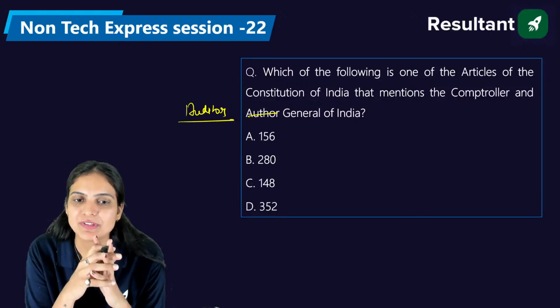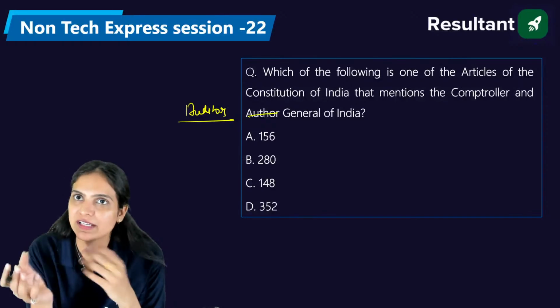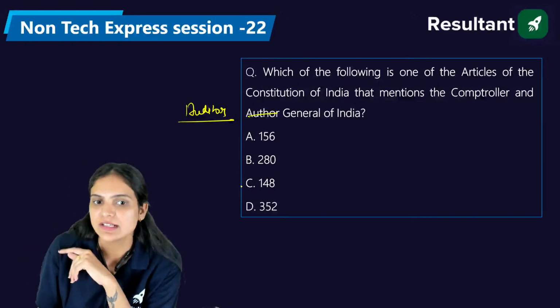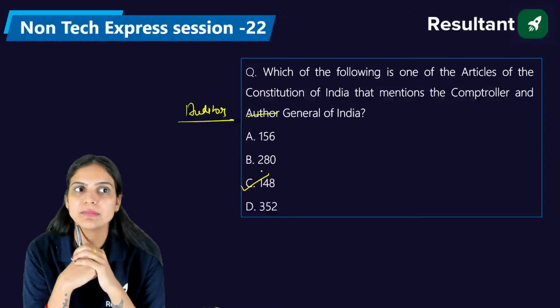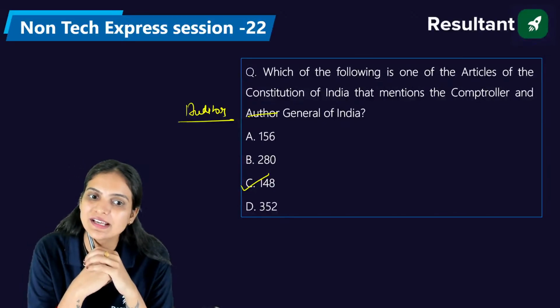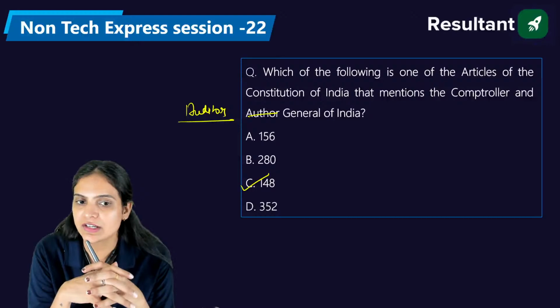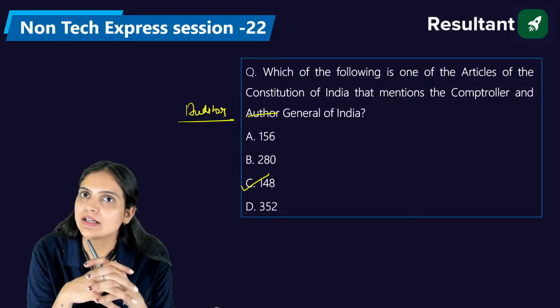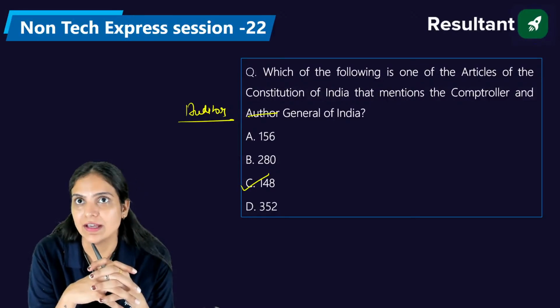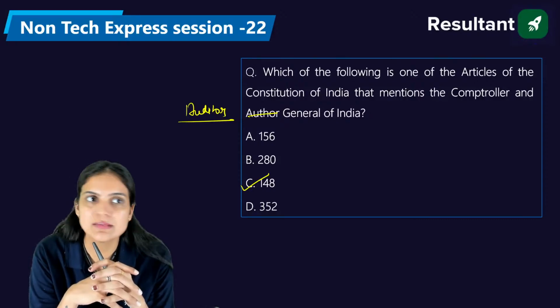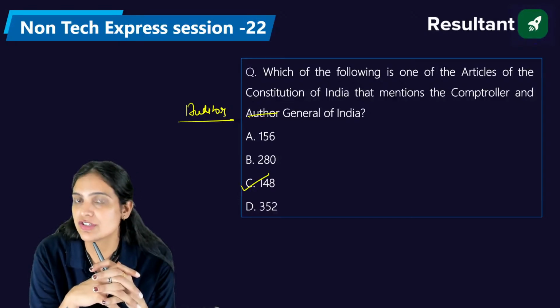So, see, the right answer is 148. The Comptroller and Auditor General is generally considered as the guardian of the public wallet, and he is the person who takes care of the financial activities of the Consolidated Fund and the Contingency Fund of India. Under Article 280, we have exactly, Girish Chandra Murmu is the present Comptroller and Auditor General of our country. Now we have Article 280, in which we have the Finance Commission. Right now, the 16th Finance Commission is running, and Arvind Panagariya is the chairman of it.